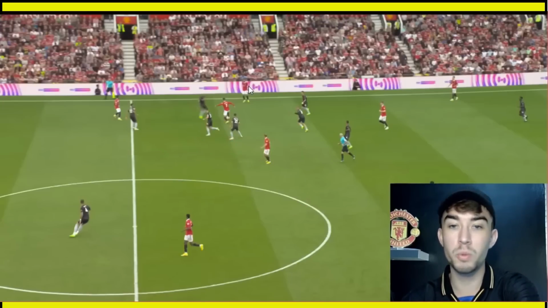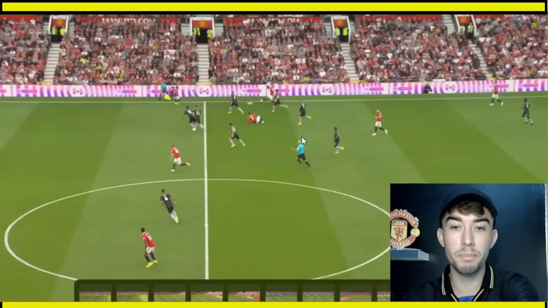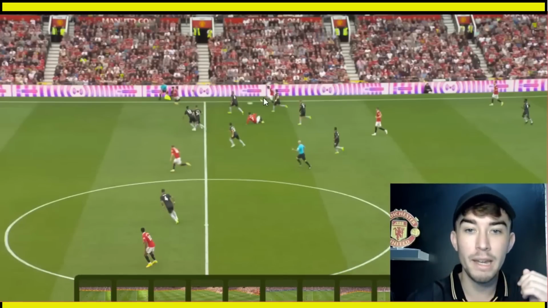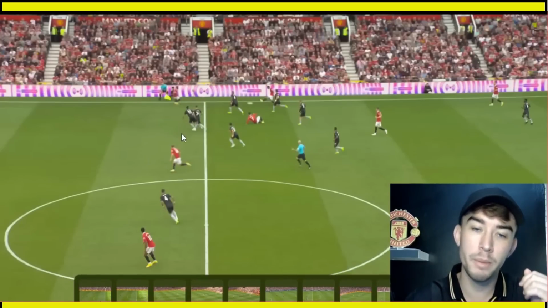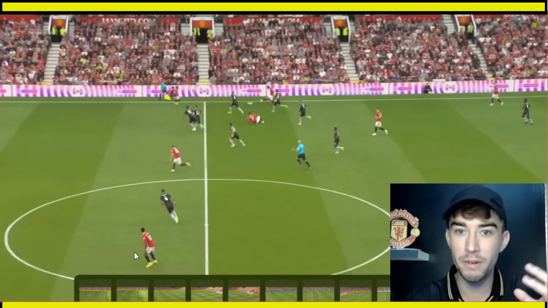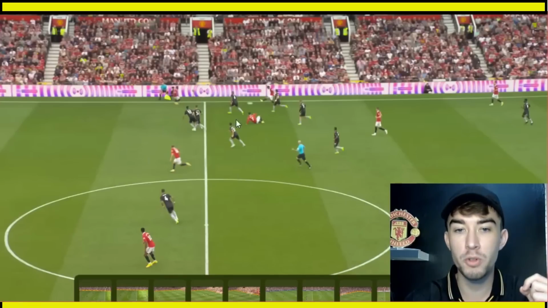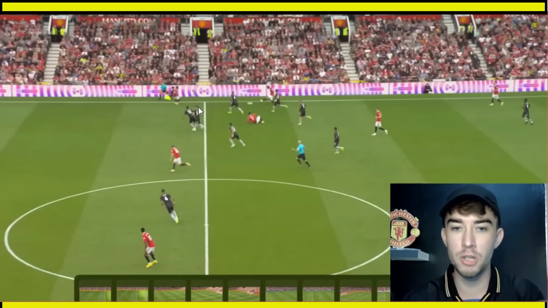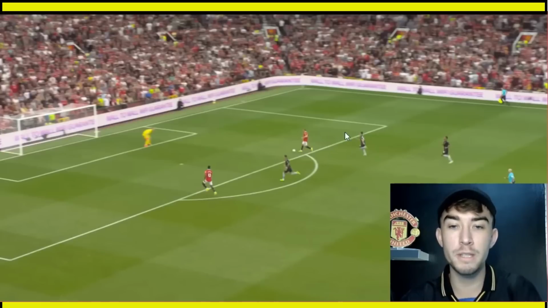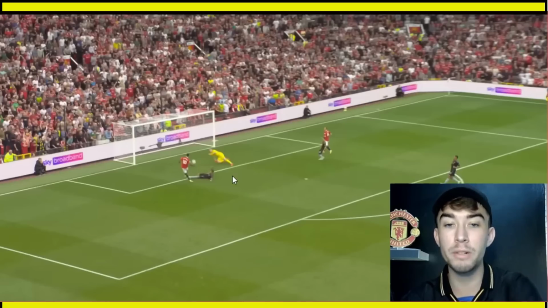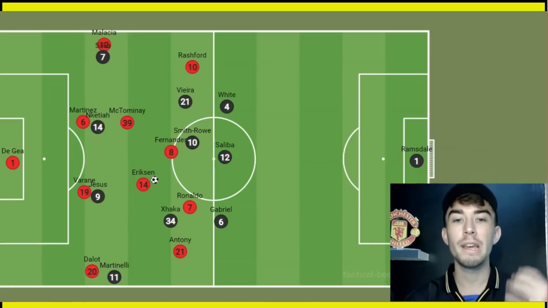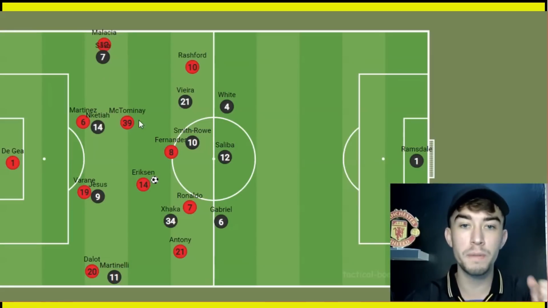So Ronaldo drops deep, the ball goes wide here, and then Eriksen is going to make the burst forward in here. And this is an absolutely brilliant pass. We can see Eriksen is just onside. It was very close. But there's just no midfielder tracking him. The defence is a mess because of the change of shape. Eriksen gets in behind the defence, races onto the through ball, plays it across to Marcus Rashford, who again timed his run well, and he finishes into the back of the net. And ultimately, that was kind of the story of this game.